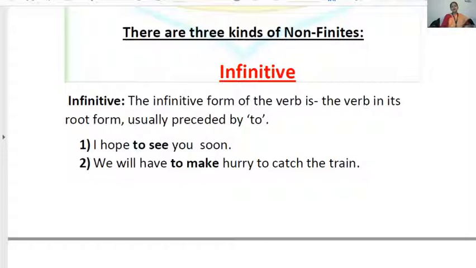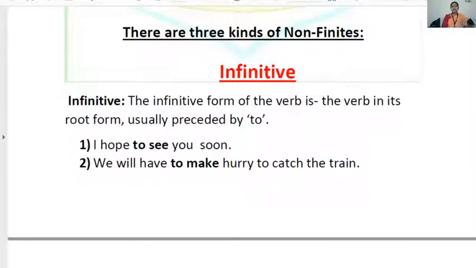The non-finite verbs are of three types, children: infinitive, participle, and gerund. Okay, so what is an infinitive? The infinitive forms of the verbs are the verbs in which the verb is preceded by to. Means when the present form of the verb is preceded by the preposition to, that kind of verb is called infinitive.